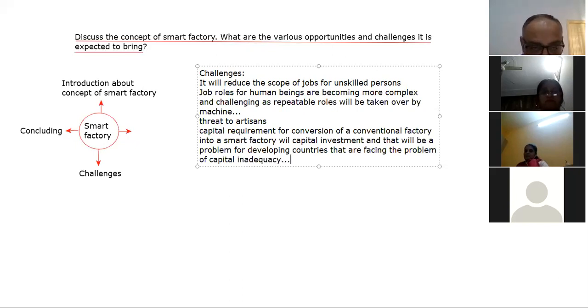They are already facing the problem of capital inadequacy.